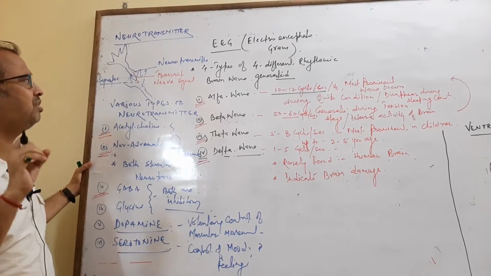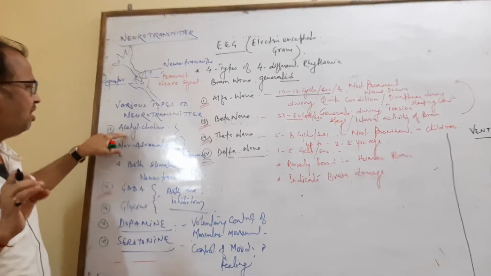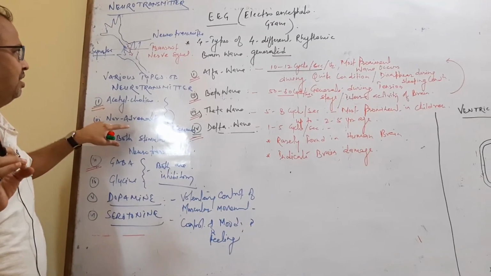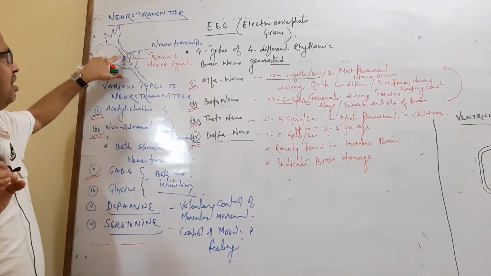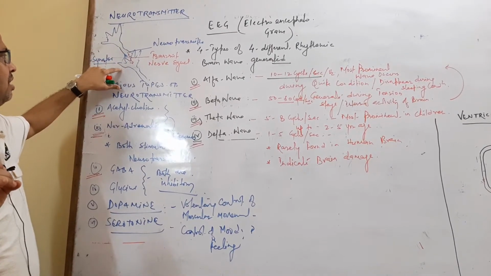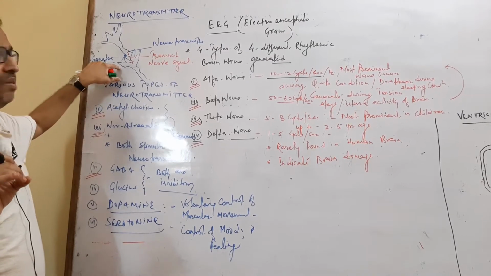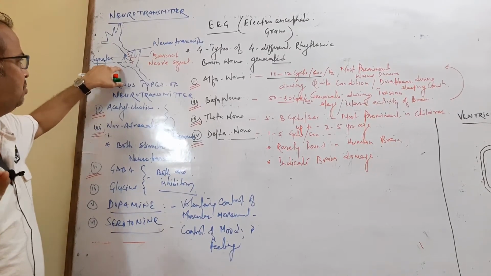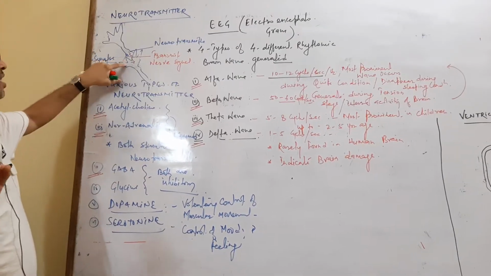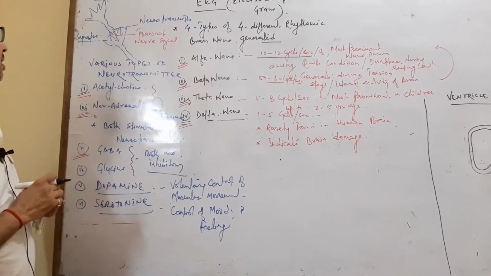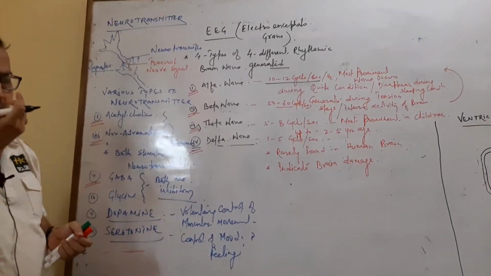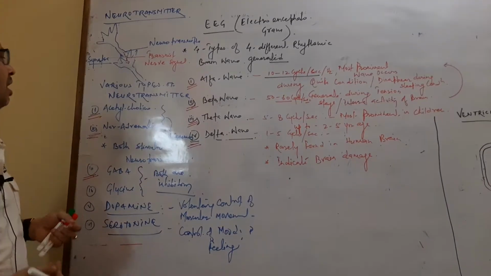The main neurotransmitters are acetylcholine and noradrenaline. At the junction of the two neurons, these neurotransmitters are secreted and help carry the nerve impulse to another neuron.